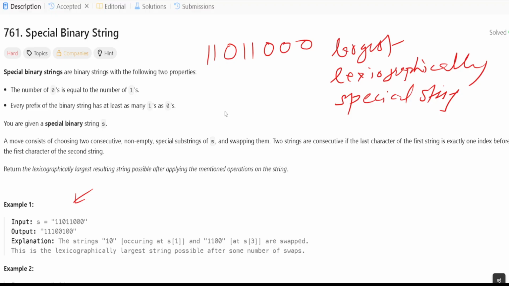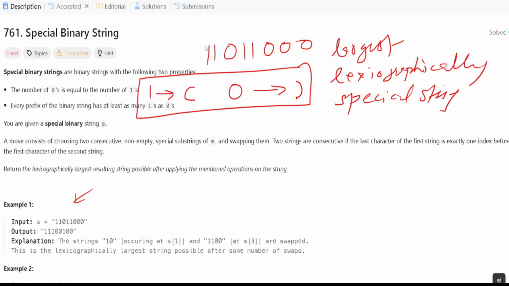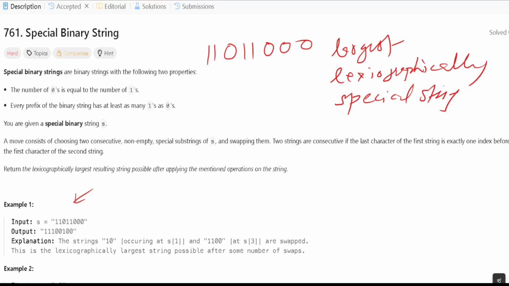So very first, we should understand the structure. Think in parentheses, right? I told you that we can replace 1 with the opening parenthesis and 0 with the closing parenthesis. If we replace like this, the given string will become like this. The opening parenthesis becomes the starting parenthesis, then we have the closing parenthesis, then again a starting parenthesis, then a closing parenthesis, and so on.